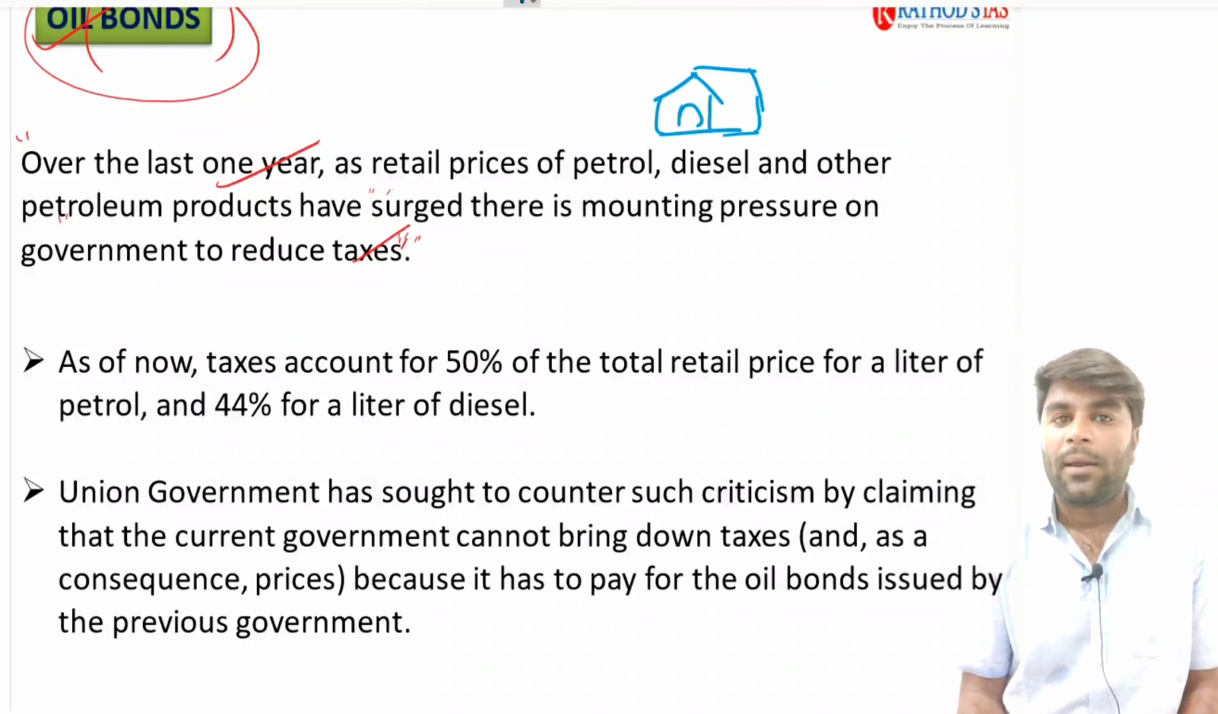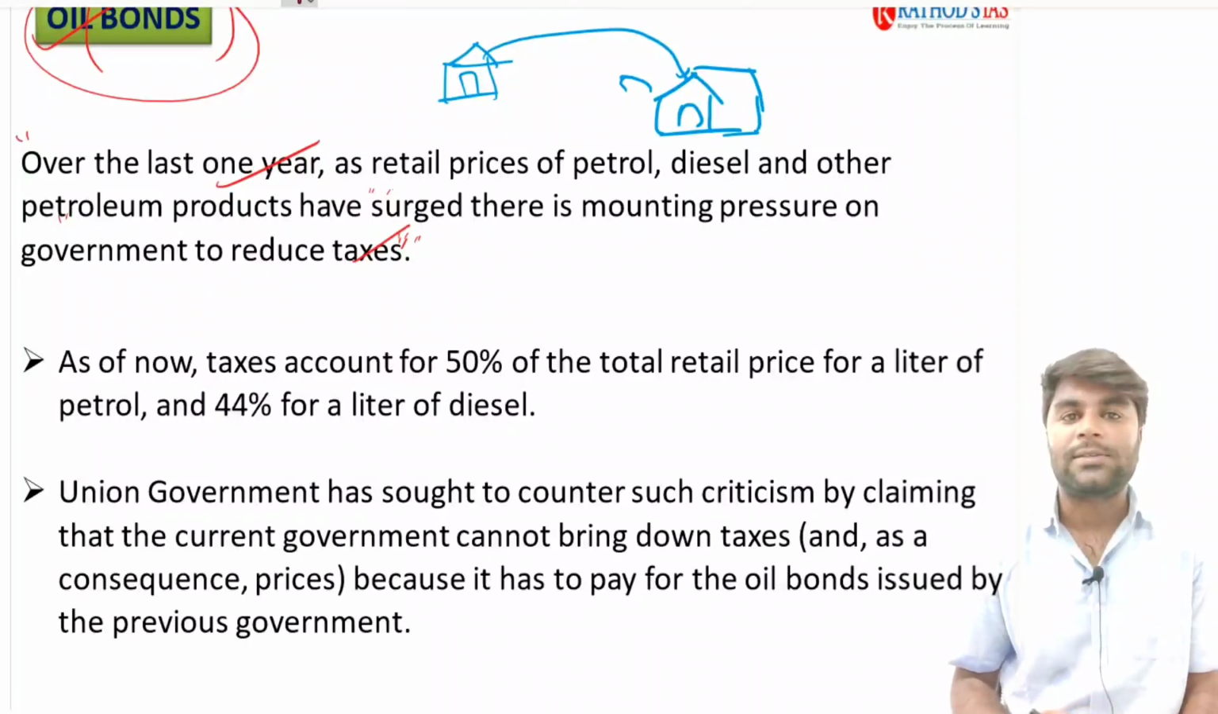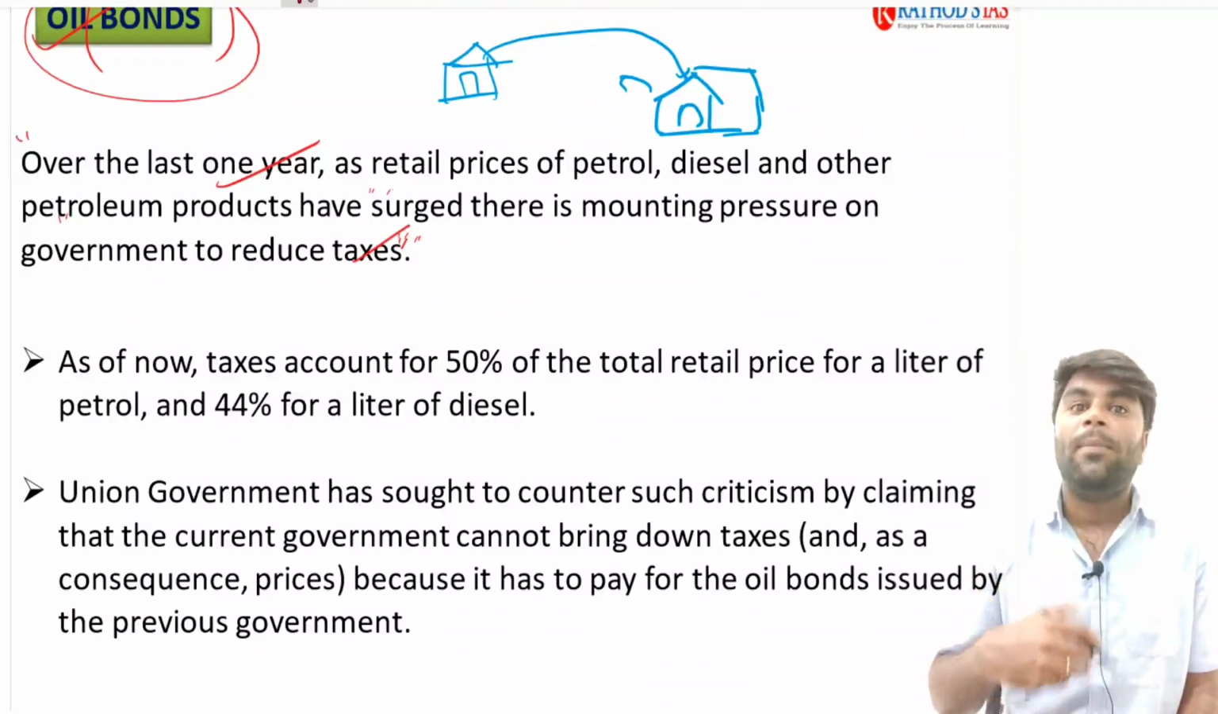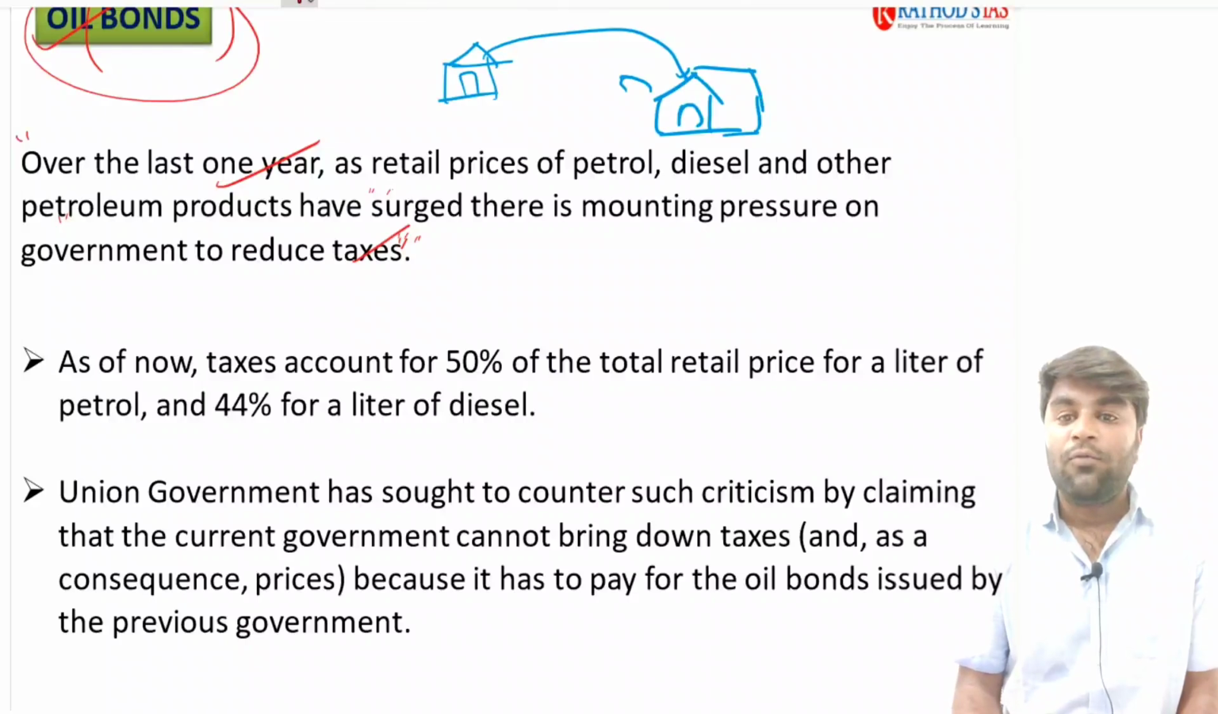Now, what is going to happen? The central government is saying that the previous government has given a lot of bonds for these kinds of oil manufacturing companies. Now, due to that, we are paying all these amounts, interest and also the principal. Now, as a result, we cannot afford to reduce the prices. Let me give an example. This is an oil manufacturing company.